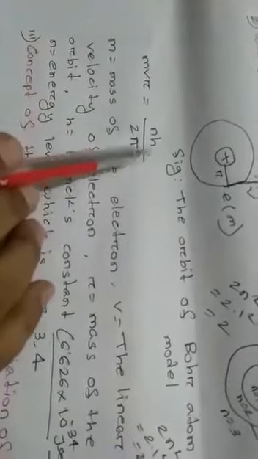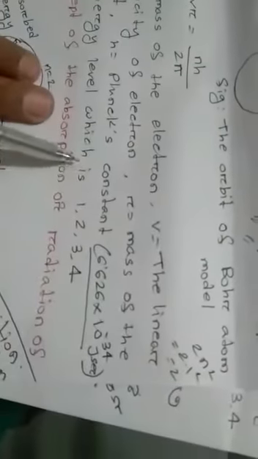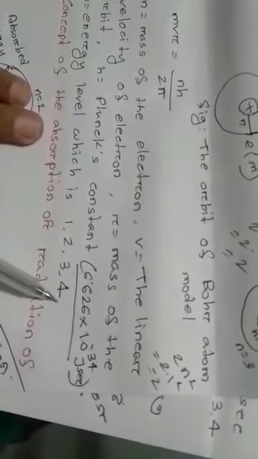So here mvr is equal to nh by 2 pi. So n is equal to the energy level, 1, 2, 3, 4 like this.